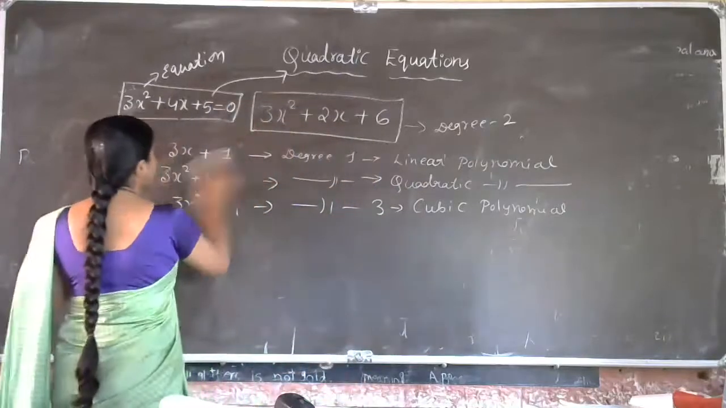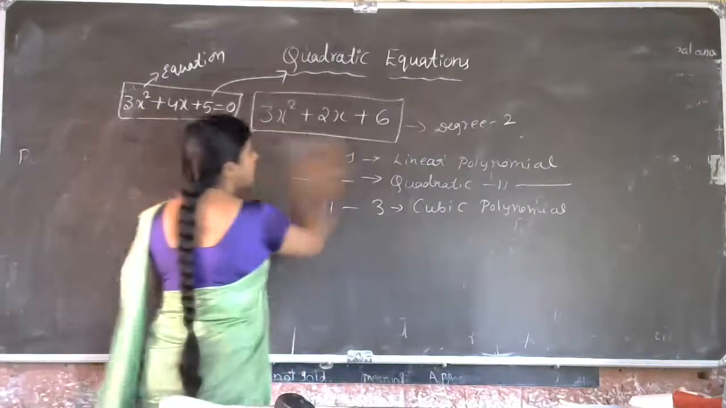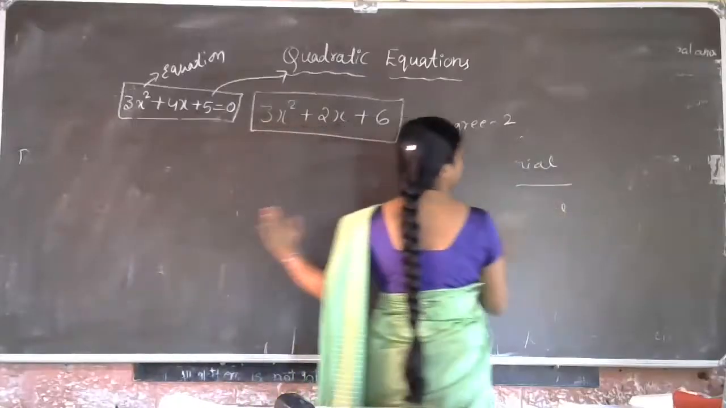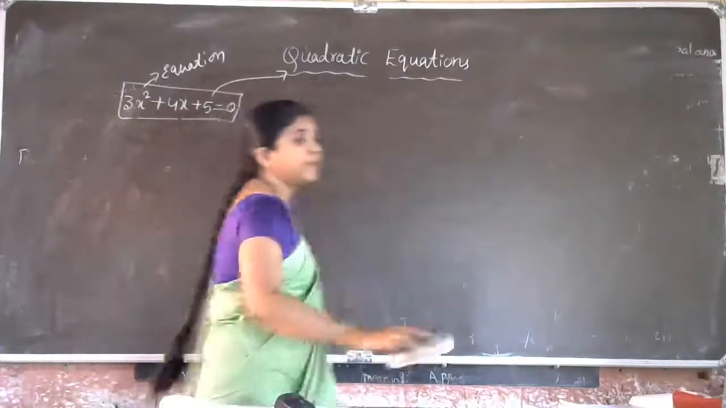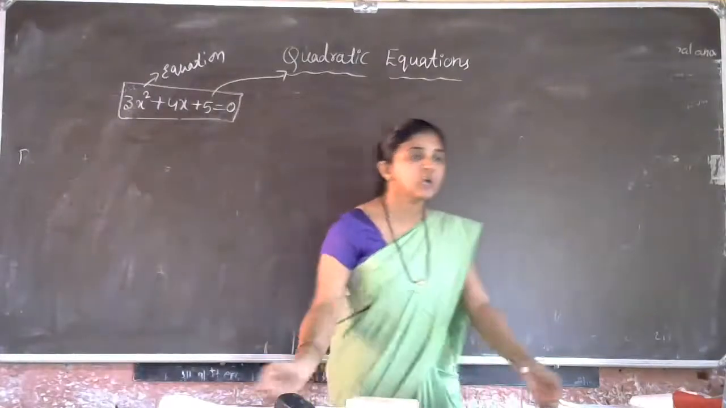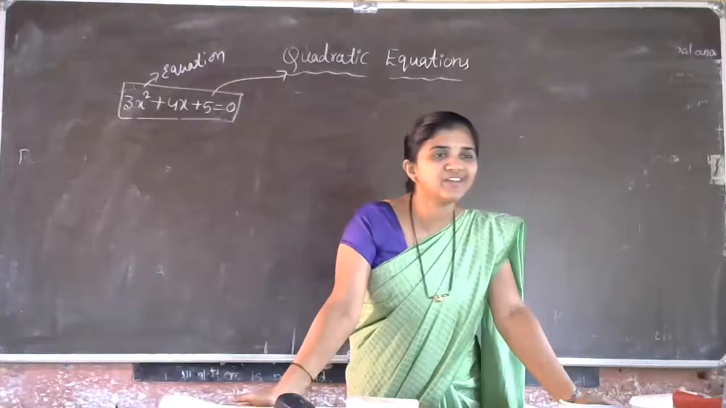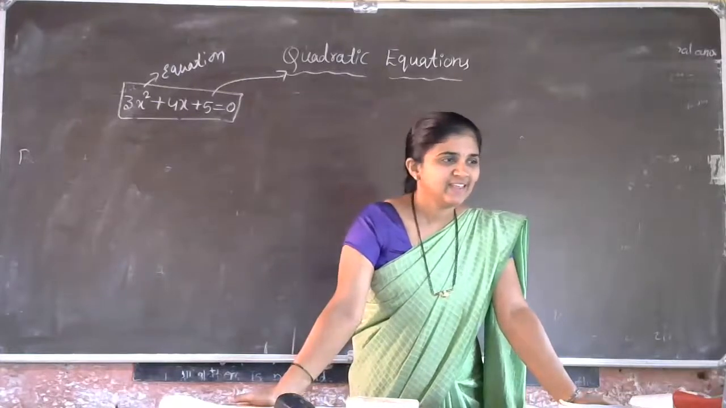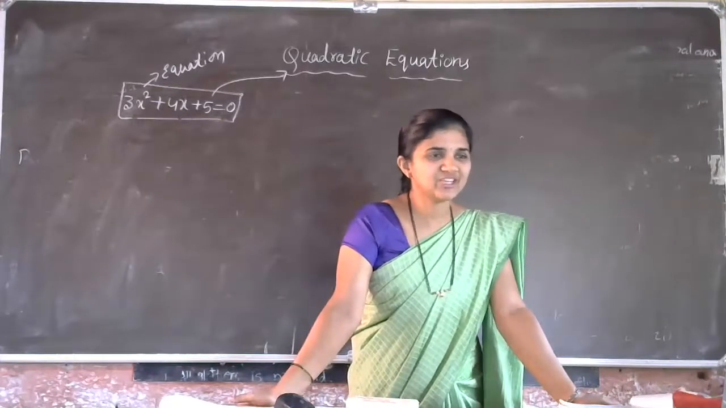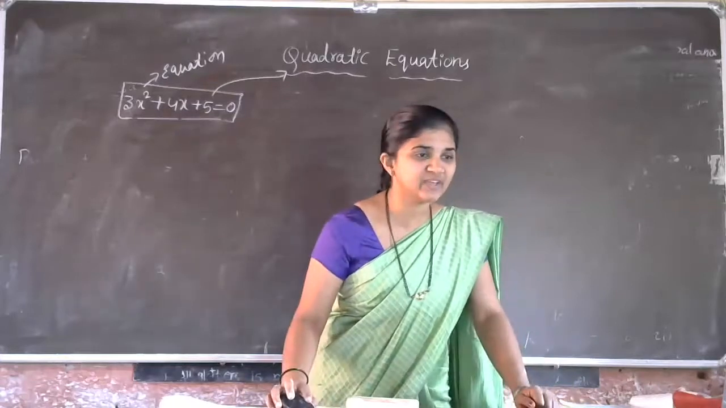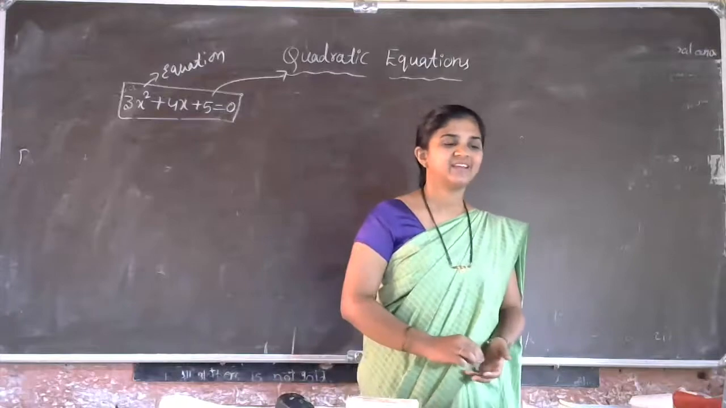So then can anyone define quadratic equation? What is the definition of quadratic equation? Our topic is quadratic equations. Who is going to give the definition? Yes, quadratic equation means what? An equation. Yes, Ashwit is ready to give the answer. Ashwit? An equation which can be written in the form of ax square plus bx plus c is equal to 0, then it is called a quadratic equation.